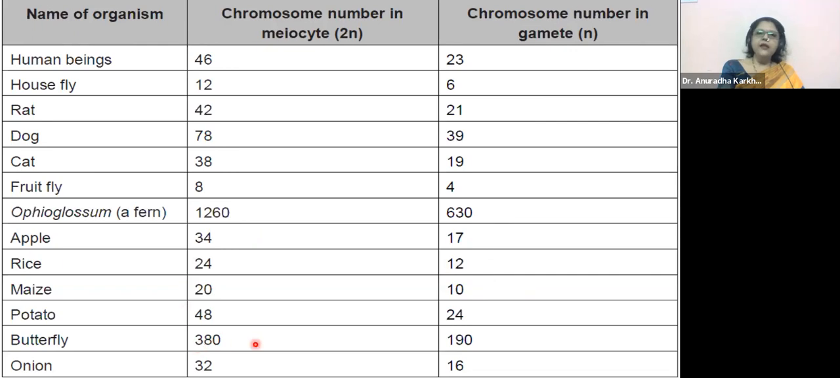Butterfly, it's this small, a tiny butterfly. It has got 380 chromosomes and 190 in the gametes. Onion has got 32 chromosomes in the meiocyte and 16 in the gametes. Okay.